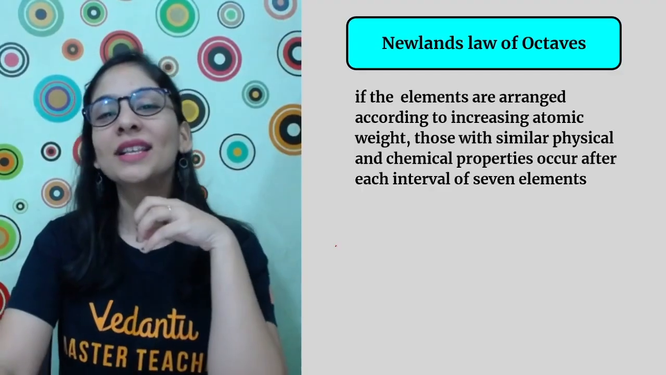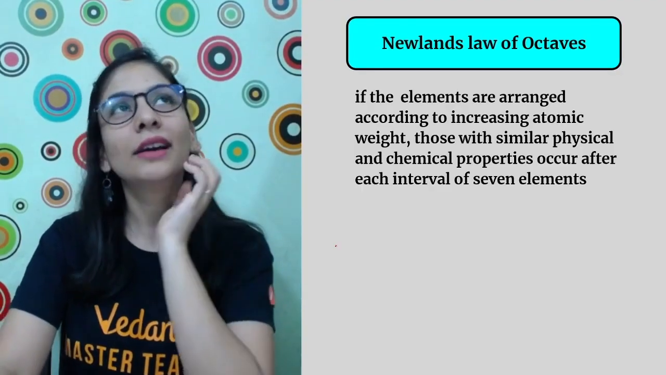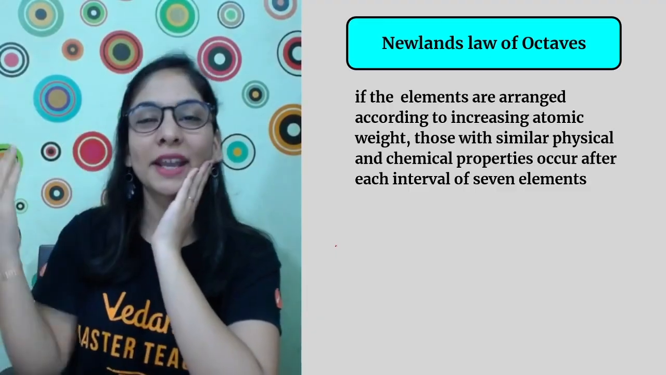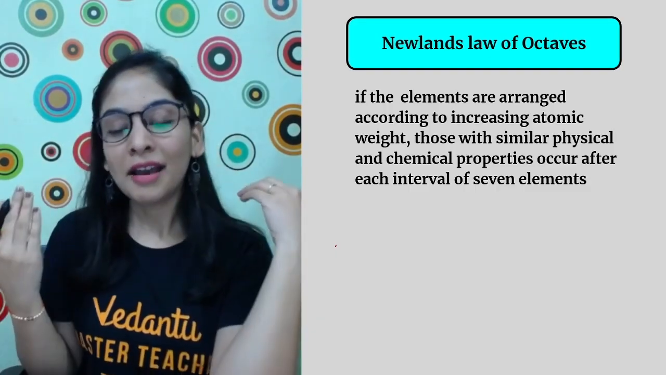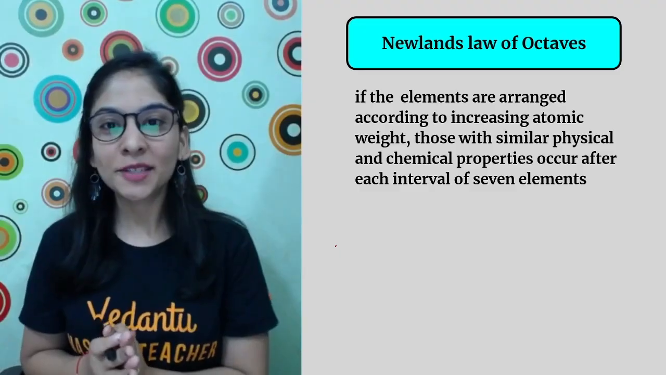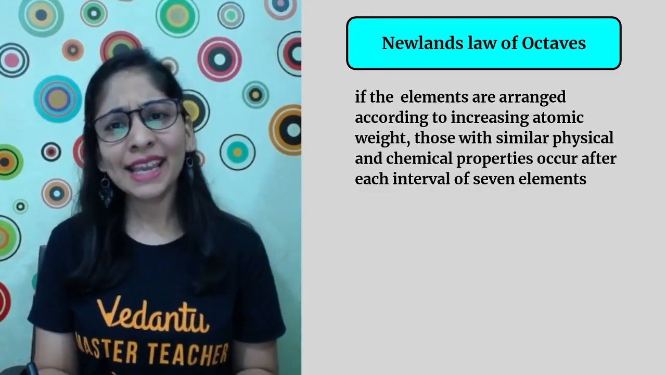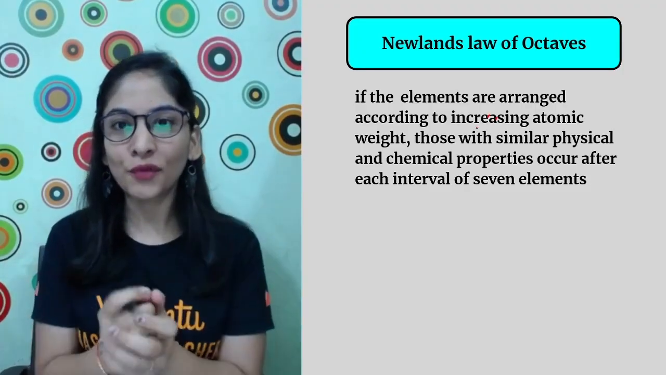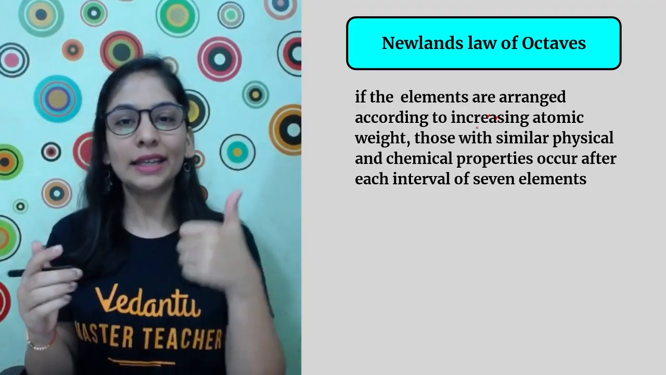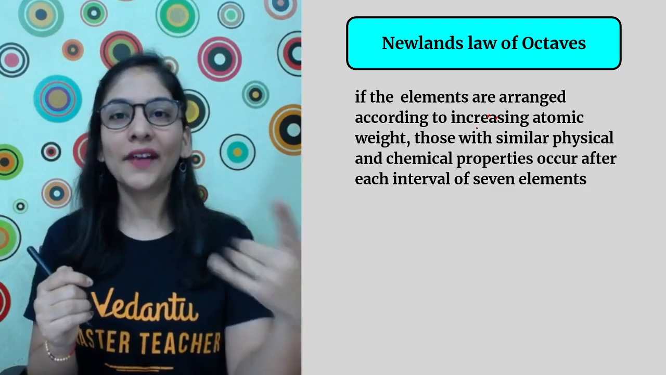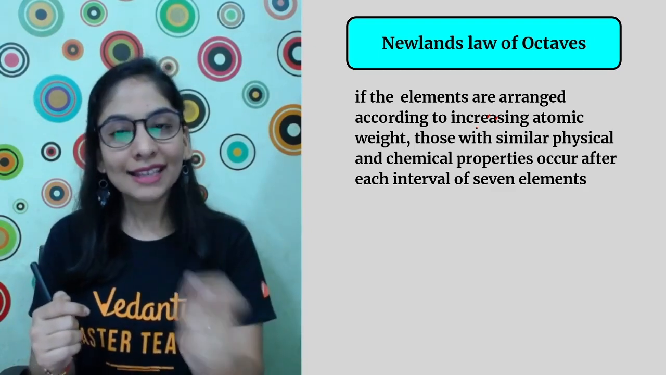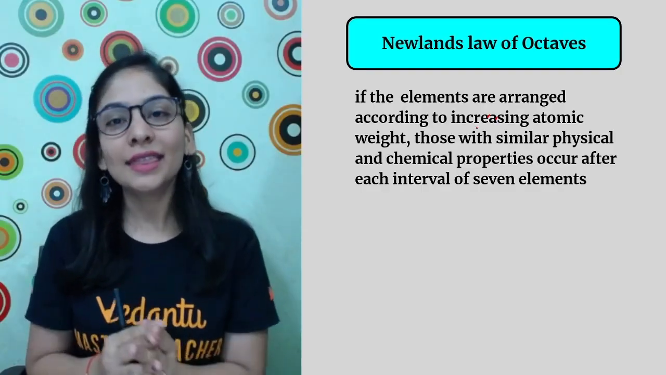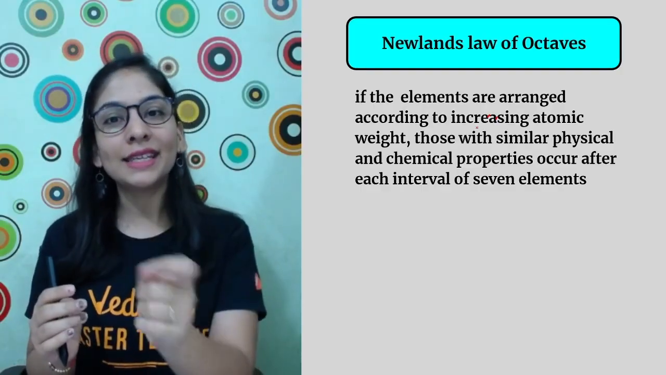Then Newlands, who was an English scientist, thought, okay, can I connect my knowledge of music to this beautiful way of arranging the elements? That's how he did it. He said, in music we use an octave, right? That octave is the combination of all the notes. What are they? Do, re, mi, fa, sol, la, ti. And he said that as every eighth note is repeated in the octave in music, in the same way every eighth element can be repeated.